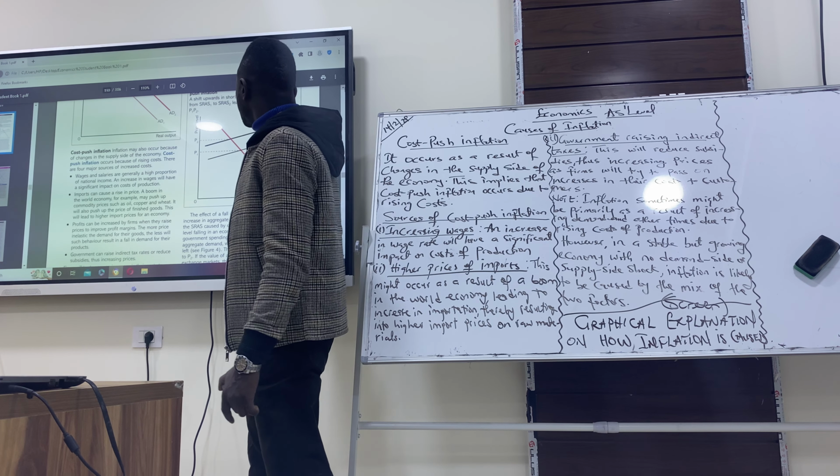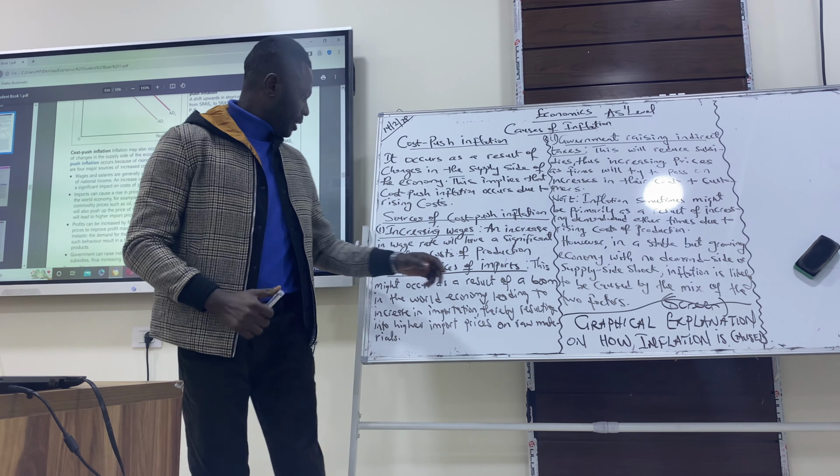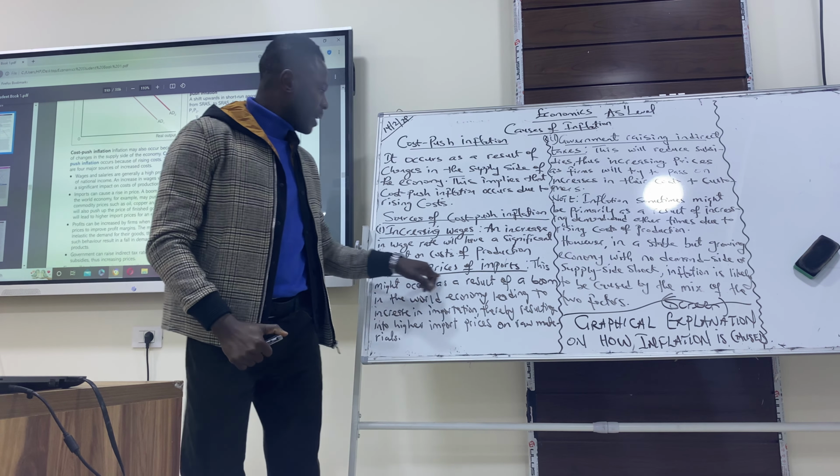Whenever there's shortage in the supply side of the economy, the price of goods and services increases. This shortage might be as a result of higher prices for imports. It could be as a result of increasing wages. It could be as a result of government taking away subsidies or raising indirect taxes. But if government increases subsidy here, then the production costs will fall, and we're going to have an increase in the supply curve in figure 3.